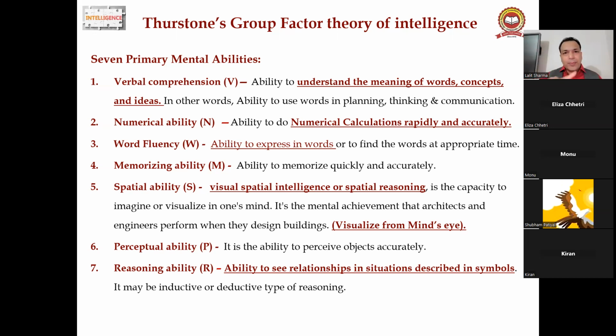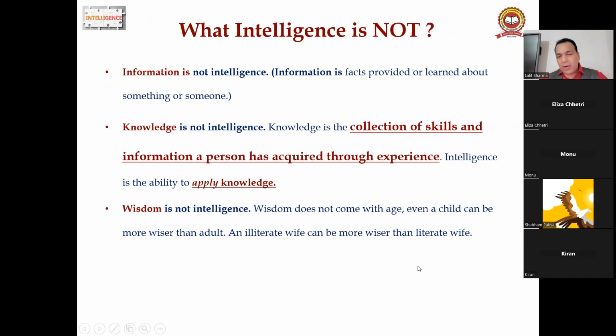So we are done with the Spearman theory. Second is the Thurstone group factor theory, right? Now we discuss what intelligence is not. So you are the teacher, guys. You should know what intelligence is not. Why should you have this knowledge? Only then can you teach effectively.